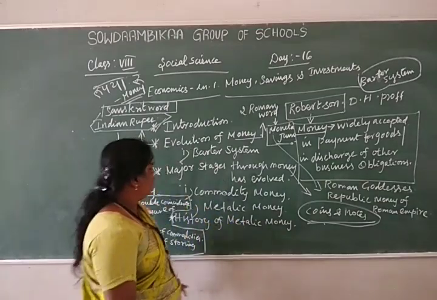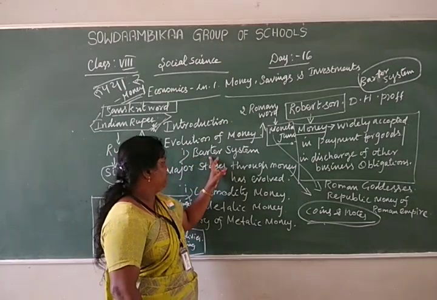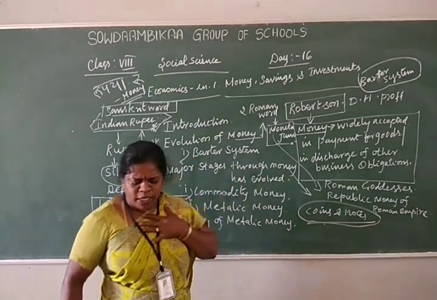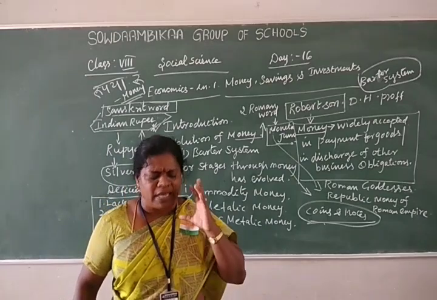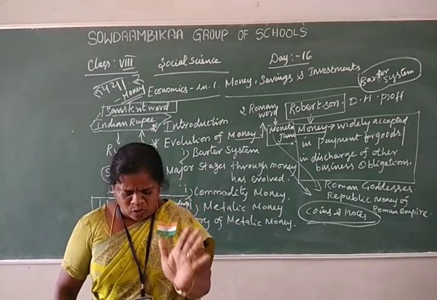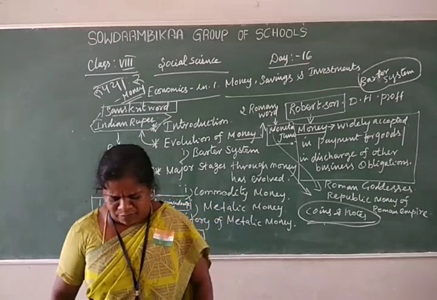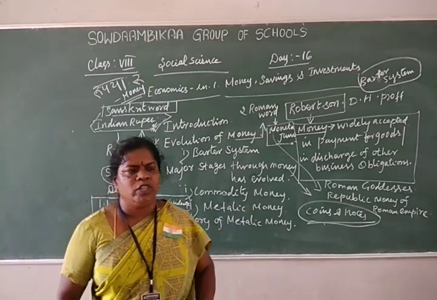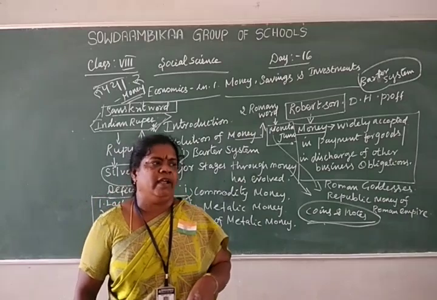Next we discuss the evolution of money, starting with the barter system. Barter system, as I told you, means exchanging goods for goods, without paying or using money. It is an old method.